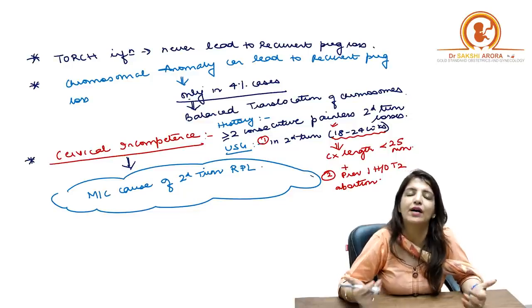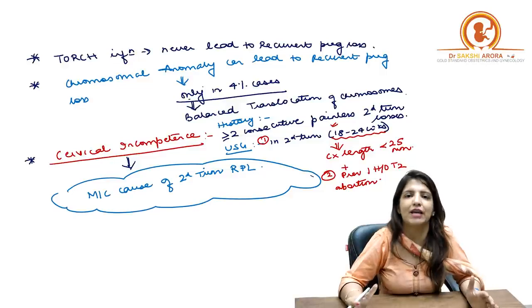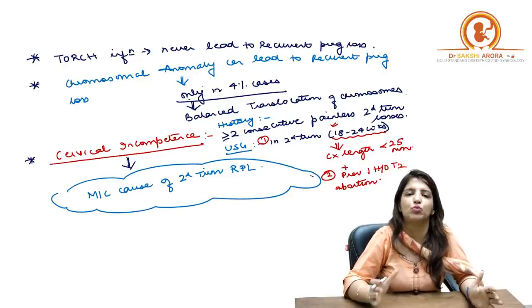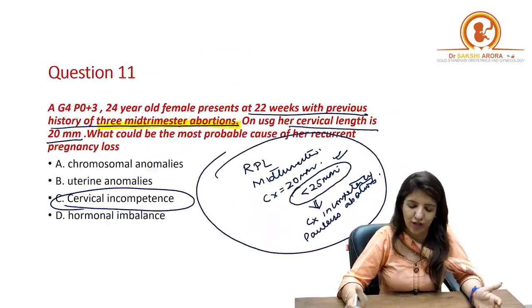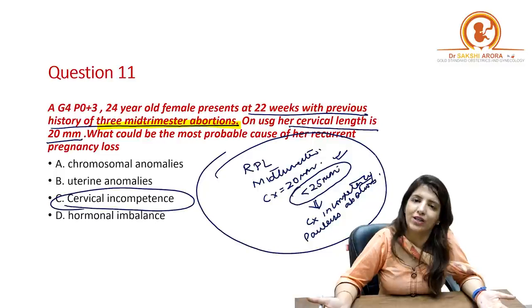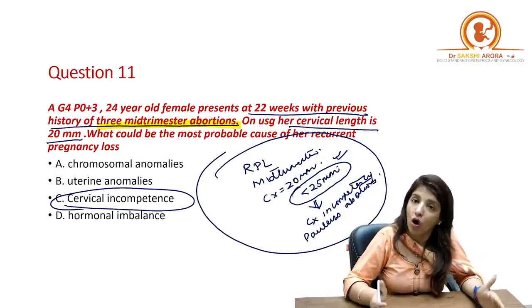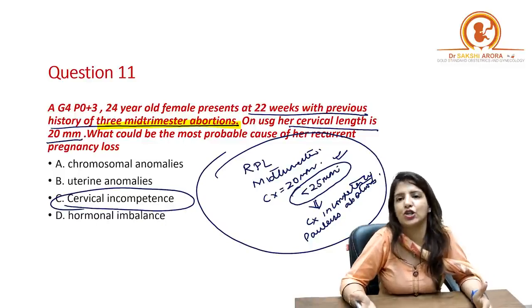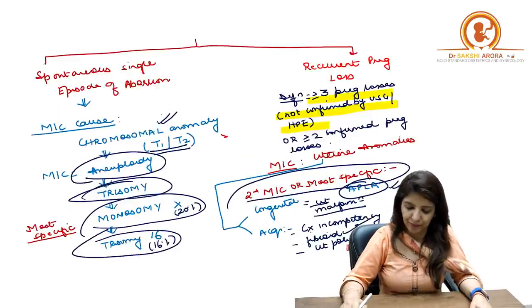That is why, if you are saying that your patient has cervical incompetence, management becomes that you have to do a cervical cerclage. The ideal time for cervical cerclage is between 14 to 16 weeks, but it can be done any time between 16 to 24 weeks. So this patient was coming to you at 22 weeks with a previous history of 3 mid-trimester abortions. On ultrasound, cervical length is 20 millimeters. That definitely is an indication for doing cervical cerclage, right?